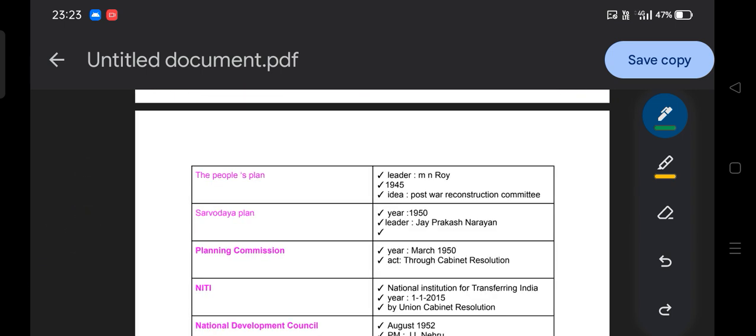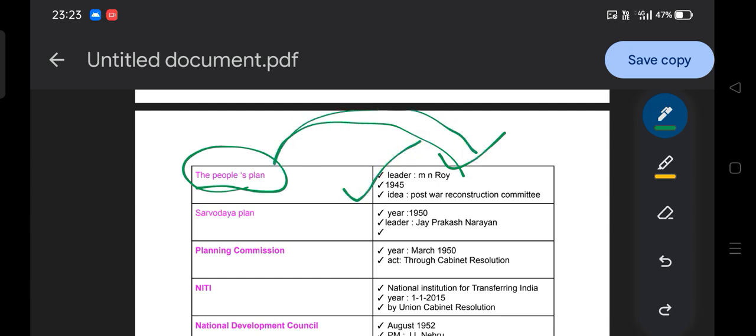Then, with the continuation, there is the People's Plan by M.N. Roy, in the year 1945. The idea was the post-war reconstruction committee. People believed that after the Second World War, the next step would be the reconstruction of the economy, because the economy is the backbone of the country.